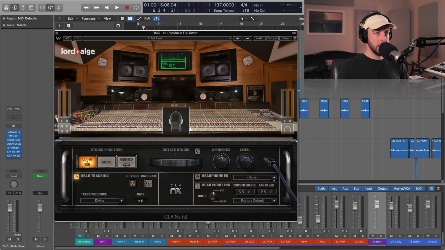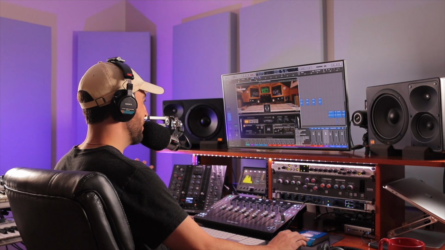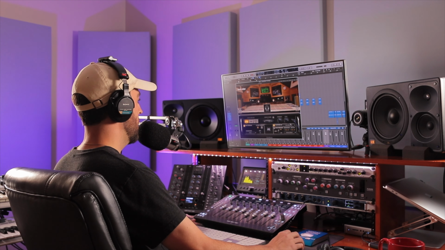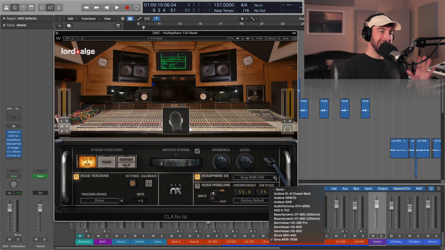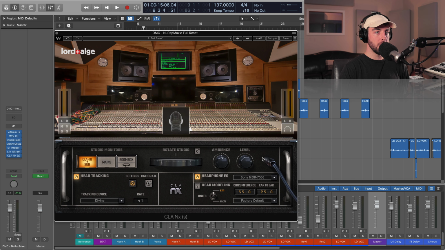Real quickly, I'm going to go ahead and select a headphone EQ, which they've got some different models here. If you see your headphones, I would highly recommend utilizing it. I have the MDR 7506. They're a pretty bright headphone, with this EQ curve much more useful. So I'm going to turn that on. I do hope that Waves will add some more models. You know, I use the DT770s, the HD25s from Sennheiser, some popular headphones. So hopefully this list will continue to grow over time.